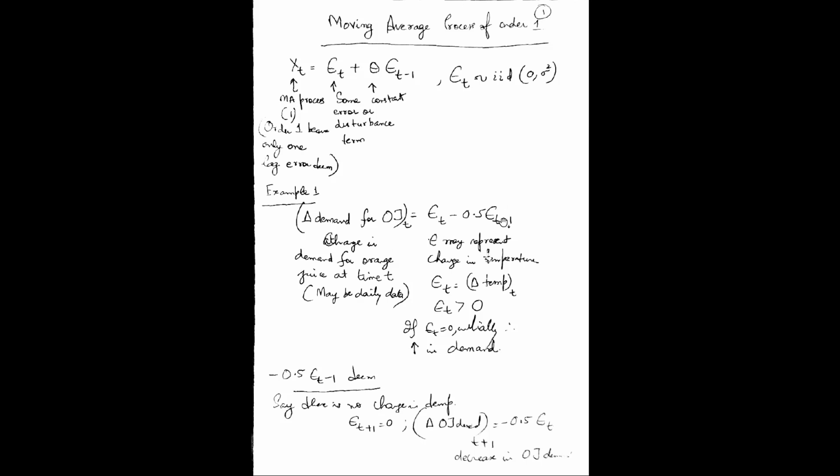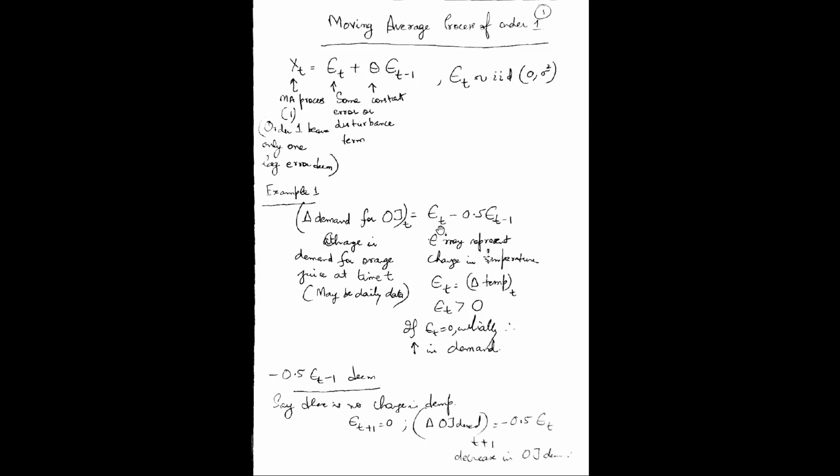I'm assuming epsilon t minus 1 is 0, so this term goes to 0. But next time, let's say there is no change in the temperature. That means epsilon t is 0. If I talk about the demand for orange juice in the next interval, it will be t plus 1, and if there is no change in temperature, epsilon t plus 1 is 0.